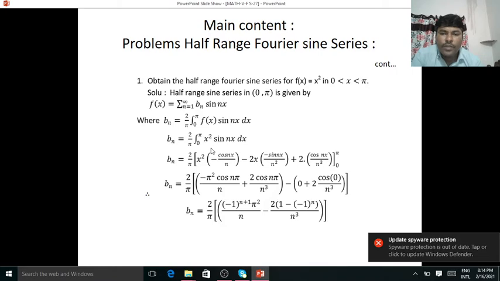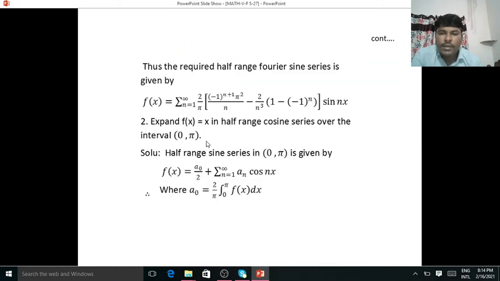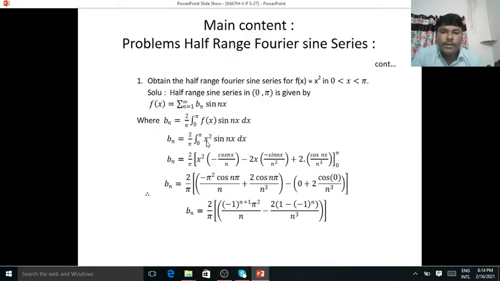So apply the rule, bn is equal to 2 by pi integral of x square into sin nx, so integrate sin nx, minus differentiate this x square, then again integrate this function, plus differentiate this 2x, then integrate this one, with limits 0 to pi.